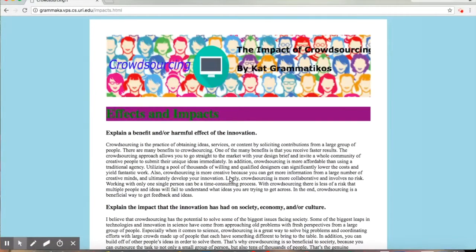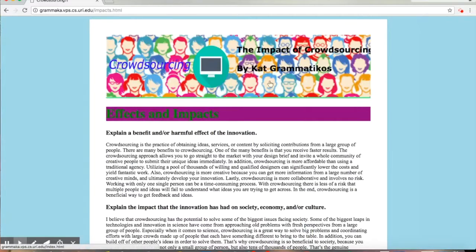This page is my effects and impacts page. What I wanted this page to get across was all of the effects and impacts that crowdsourcing has on our society. Whether the effects were good or bad, it is always best to understand both sides of the innovation and see how we can improve it and the greatness that it does for our society.